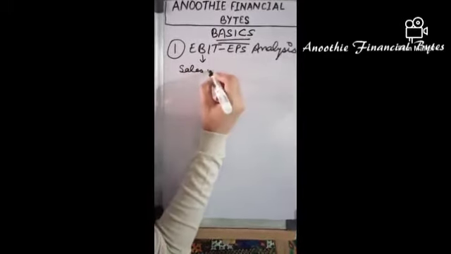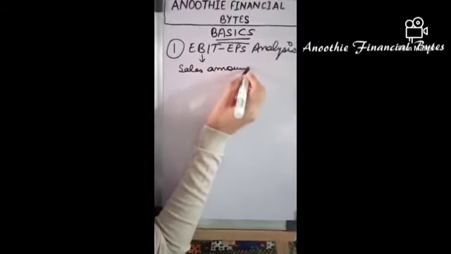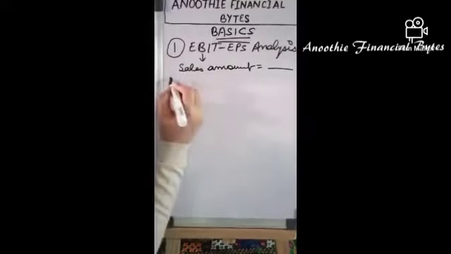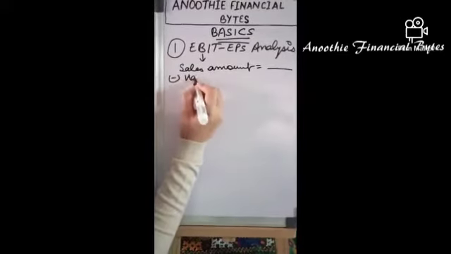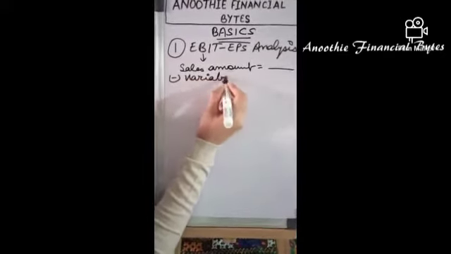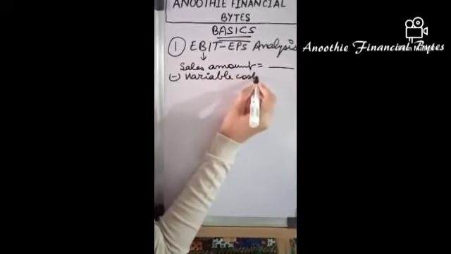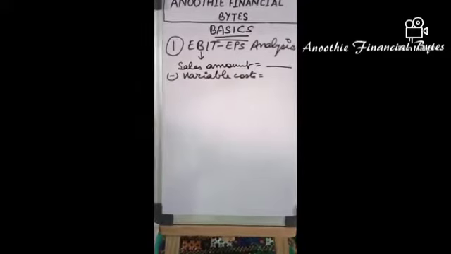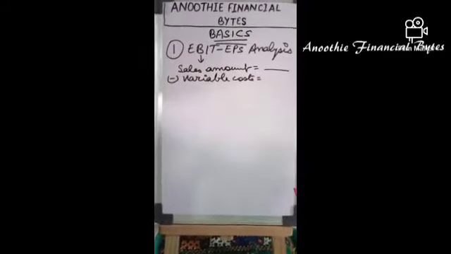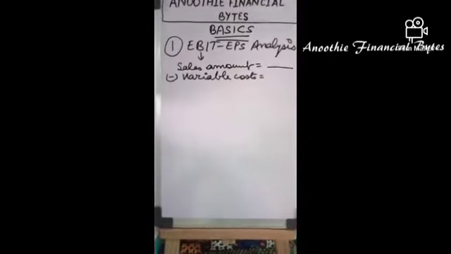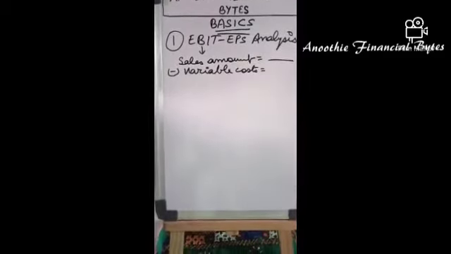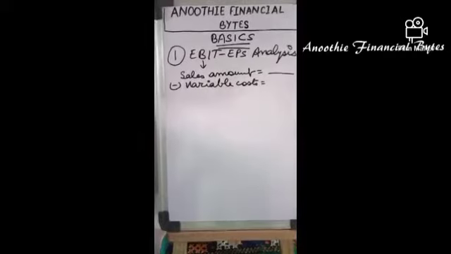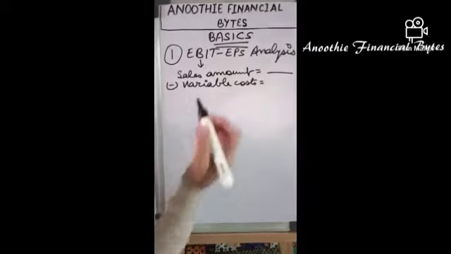realizes the sales amount, as we all know. Then from the sales amount, variable cost is deducted. Variable costs are those costs associated with units that vary with the sales units, that is, not fixed over a period of time and varying as per the sales units or sales volumes.